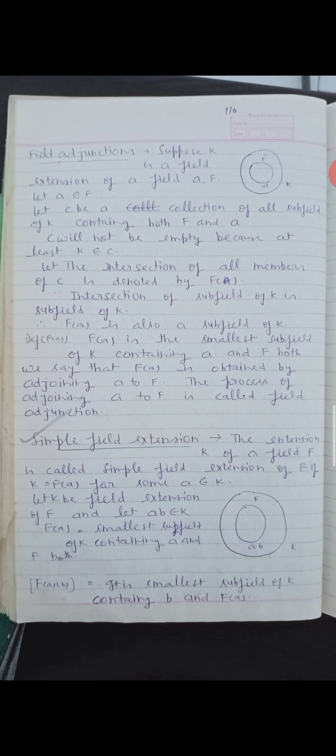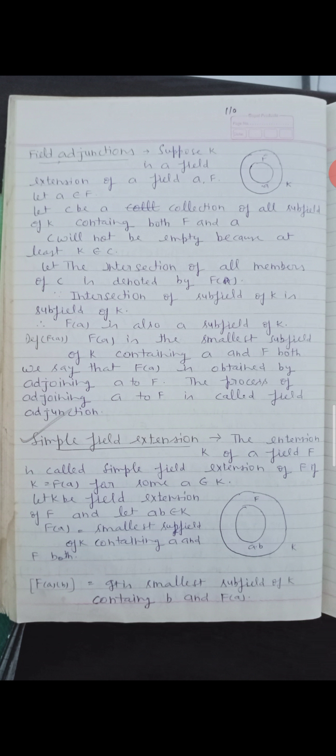Now, field adjunctions. Suppose K is a field extension of a field F. Let A belong to K. Let C be a collection of all subfields of K containing both F and A.